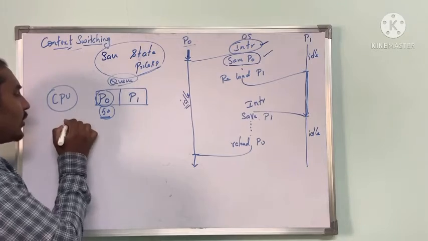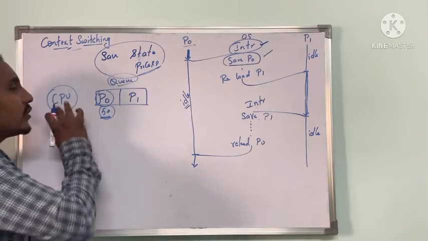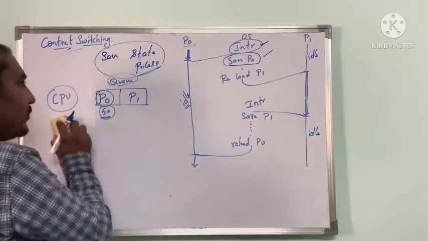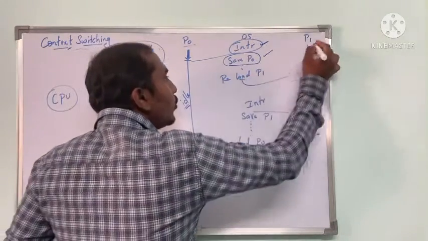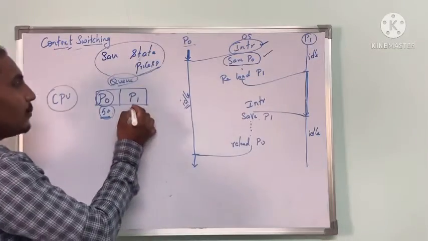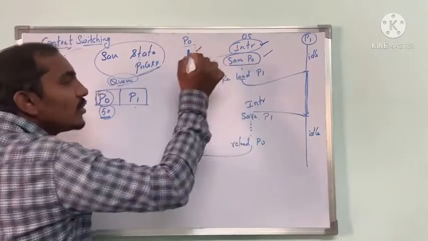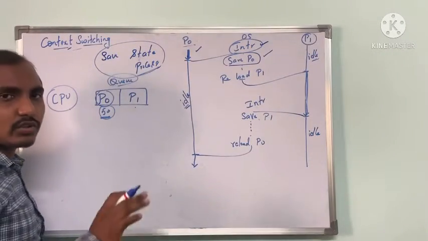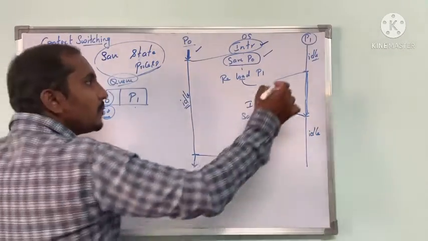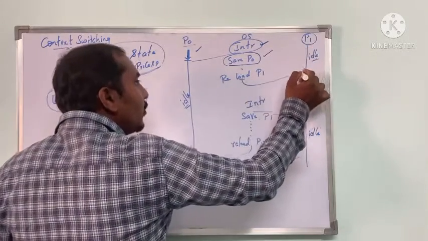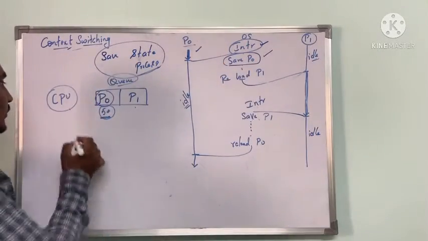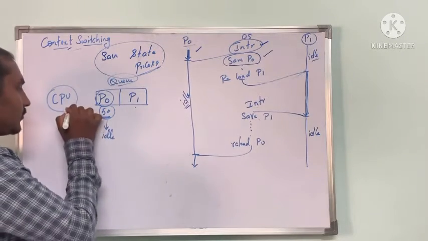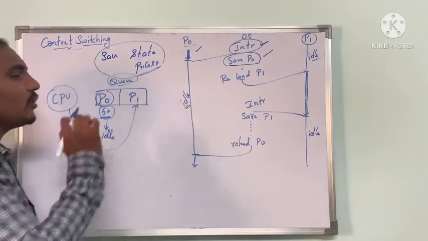Now the CPU will be what? It will be idle. Idle in the sense it is not going to execute any process, it is empty. So instead of leaving it empty, we are going to load one more process called P1. When P0 was executing, P1 was idle. It was not executing, it was simply in memory. Now P1 will be loaded into the CPU.